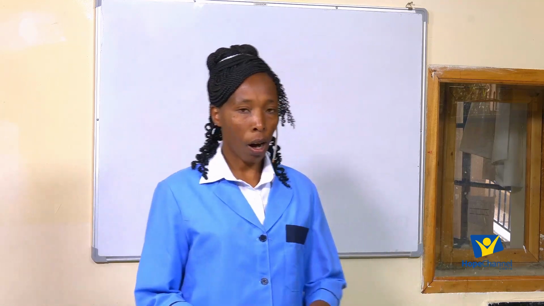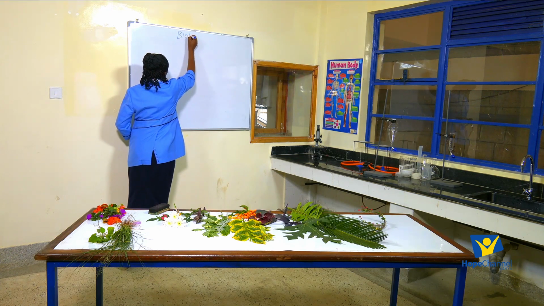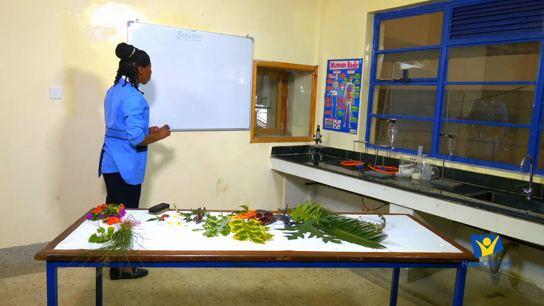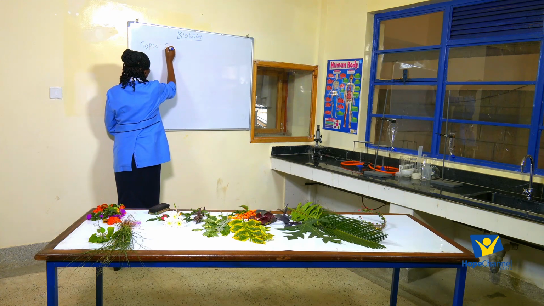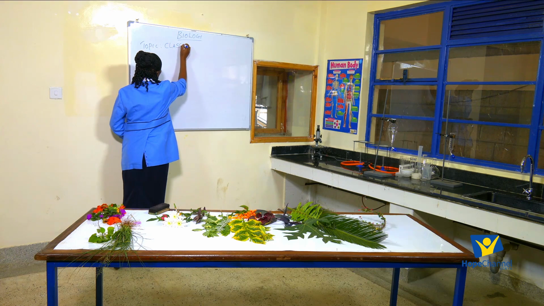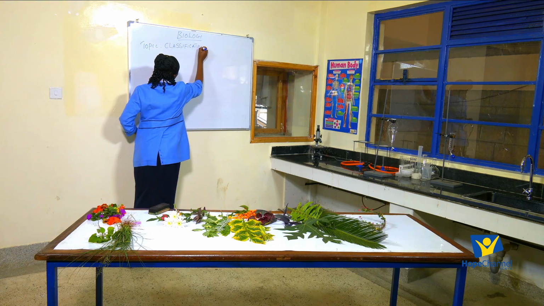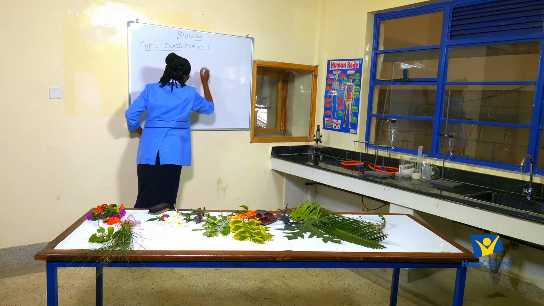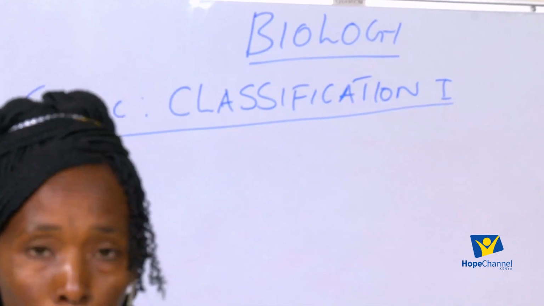Today we want to learn about classification 1, our topic for today. So we are learning about biology, and today we want to learn more about classification 1. Now, when we talk about classification 1, it means that there is another classification that we are going to learn, probably in Form 3 work.